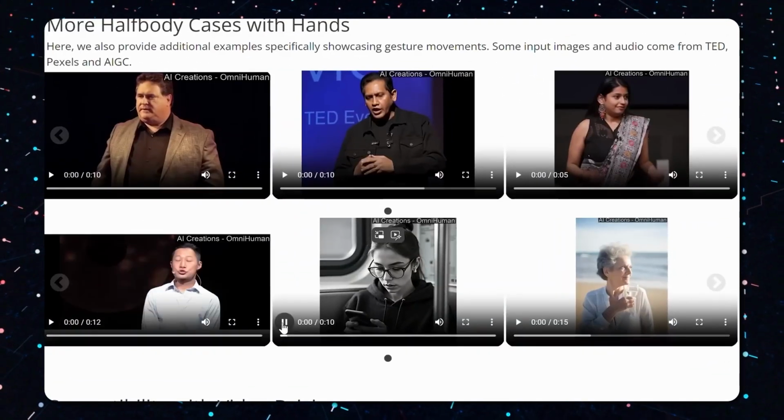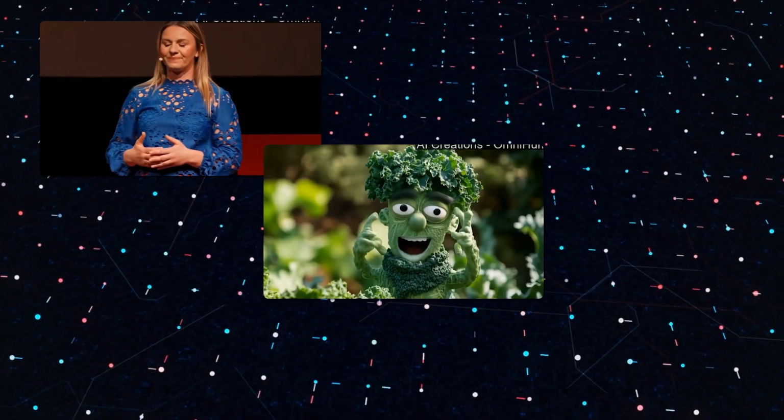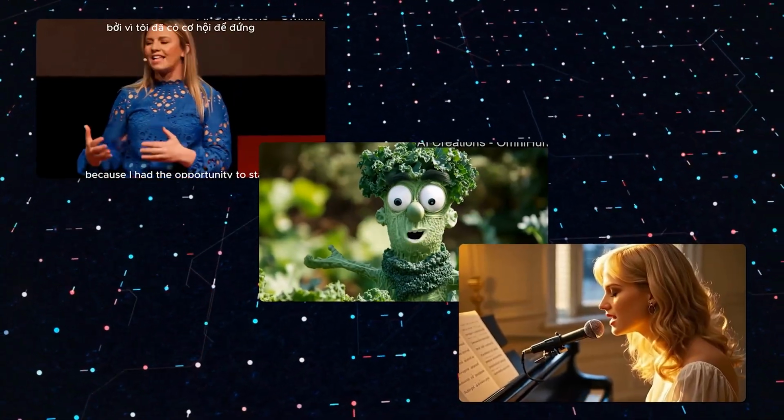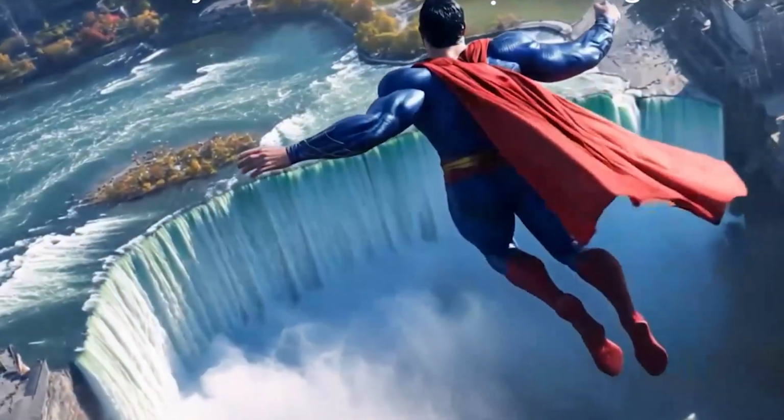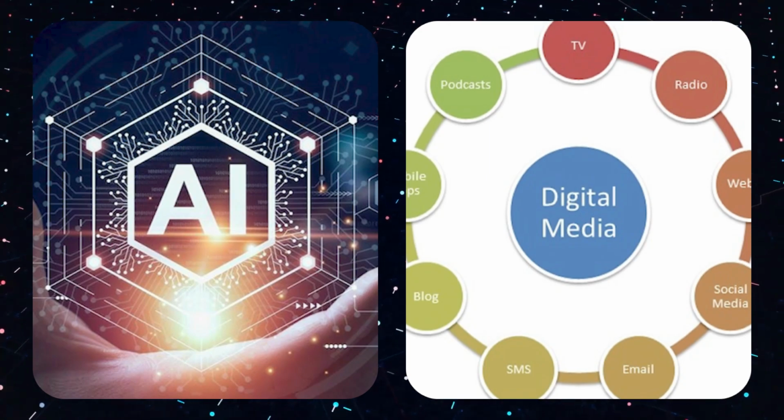It's capable of transforming a still image into lifelike videos where speech, gestures, and even singing come to life in ways that seem almost too real. But how does it work? Let's break down why it's shaking up the world of AI and digital media.